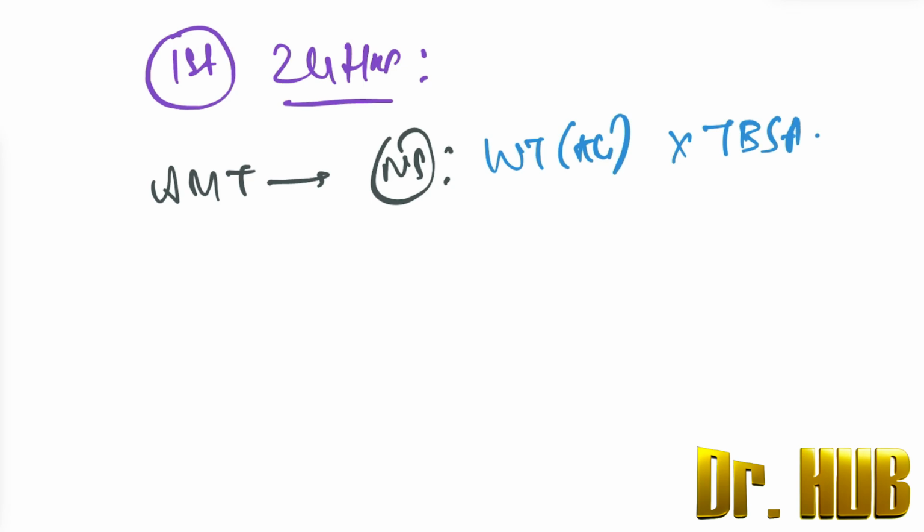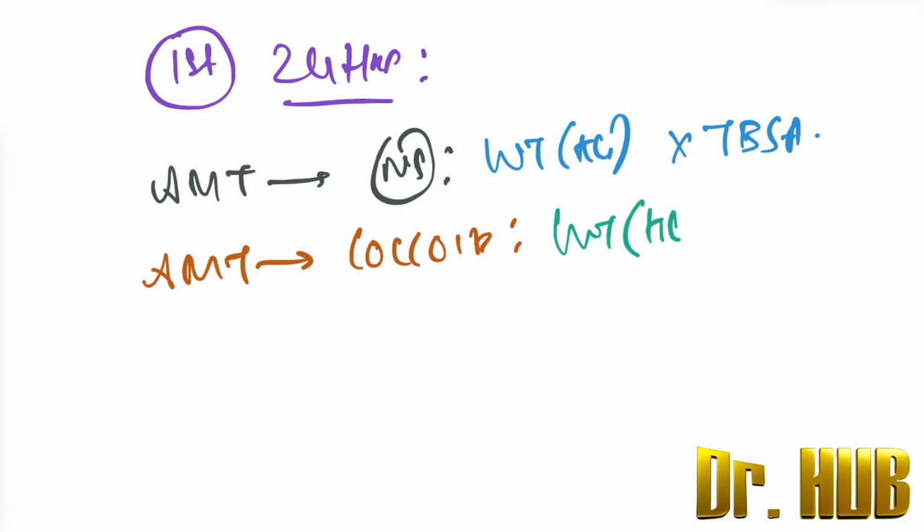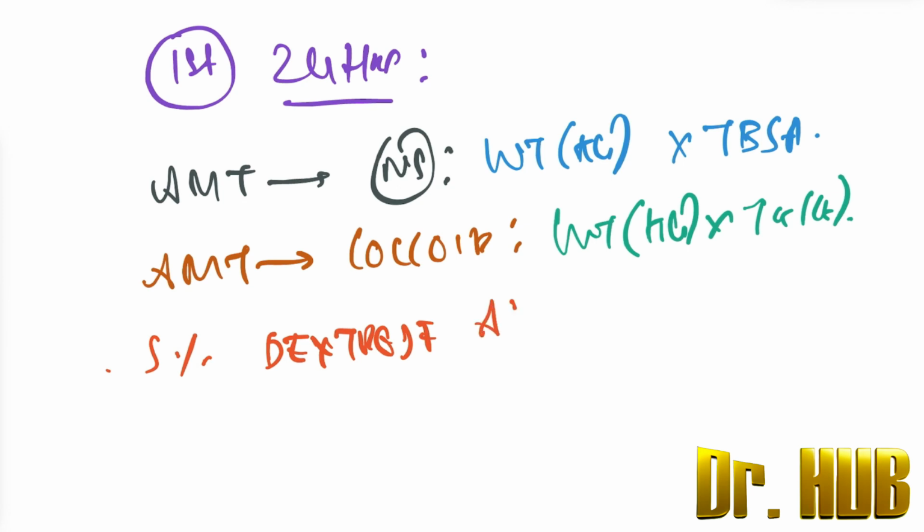The amount of colloid administered is also the weight in kgs into the TBSA. And lastly, 5% dextrose is administered, about 2000 ml.